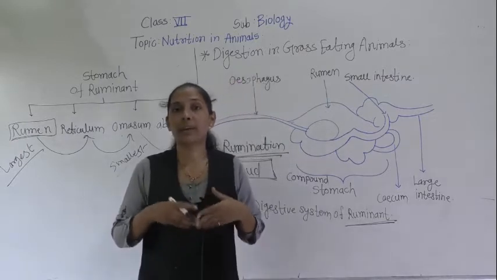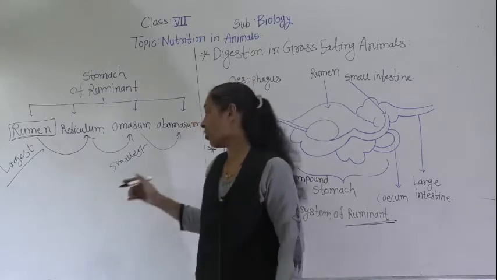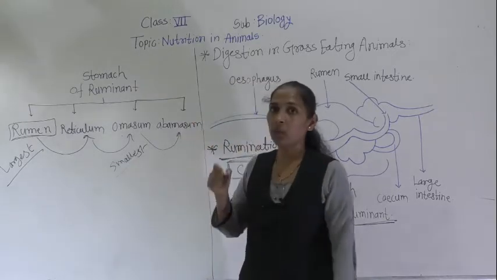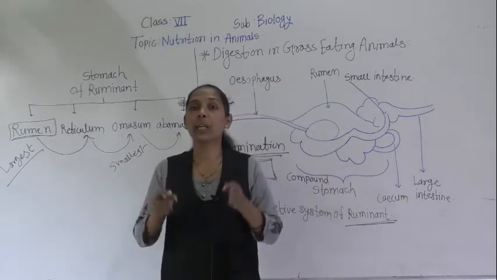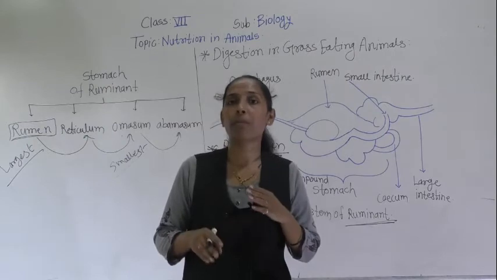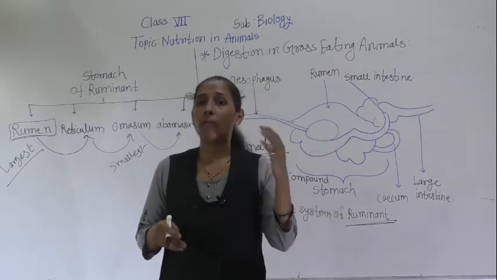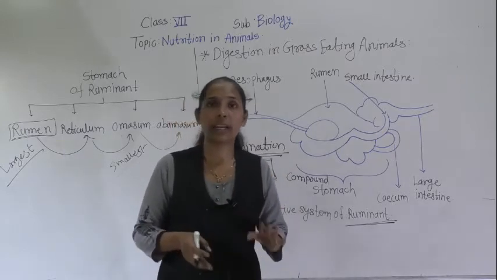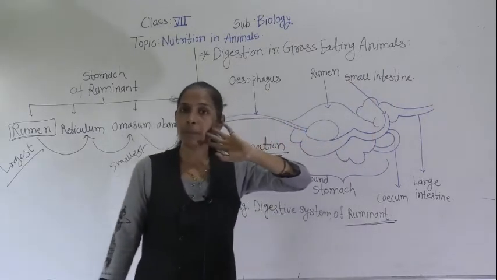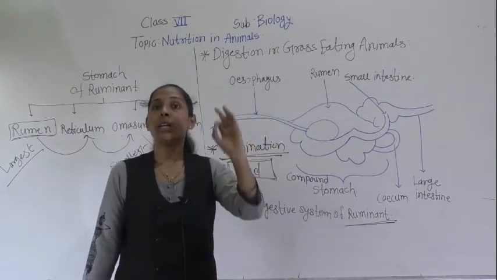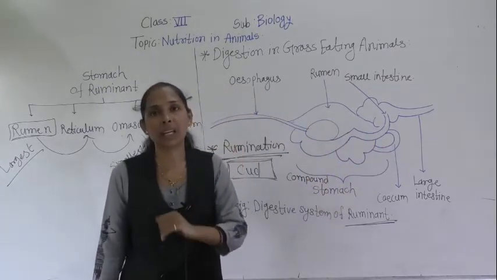It also contains hydrochloric acid, and it also contains certain bacteria which help to digest the grass. So in the abomasum, what happens? The food gets digested, and from there the digested food is transported to the different body parts, and whatever undigested food is there gets thrown out from the body with the help of the anus. So this is all about what? The rumination in animals, or the digestion in ruminant animals.